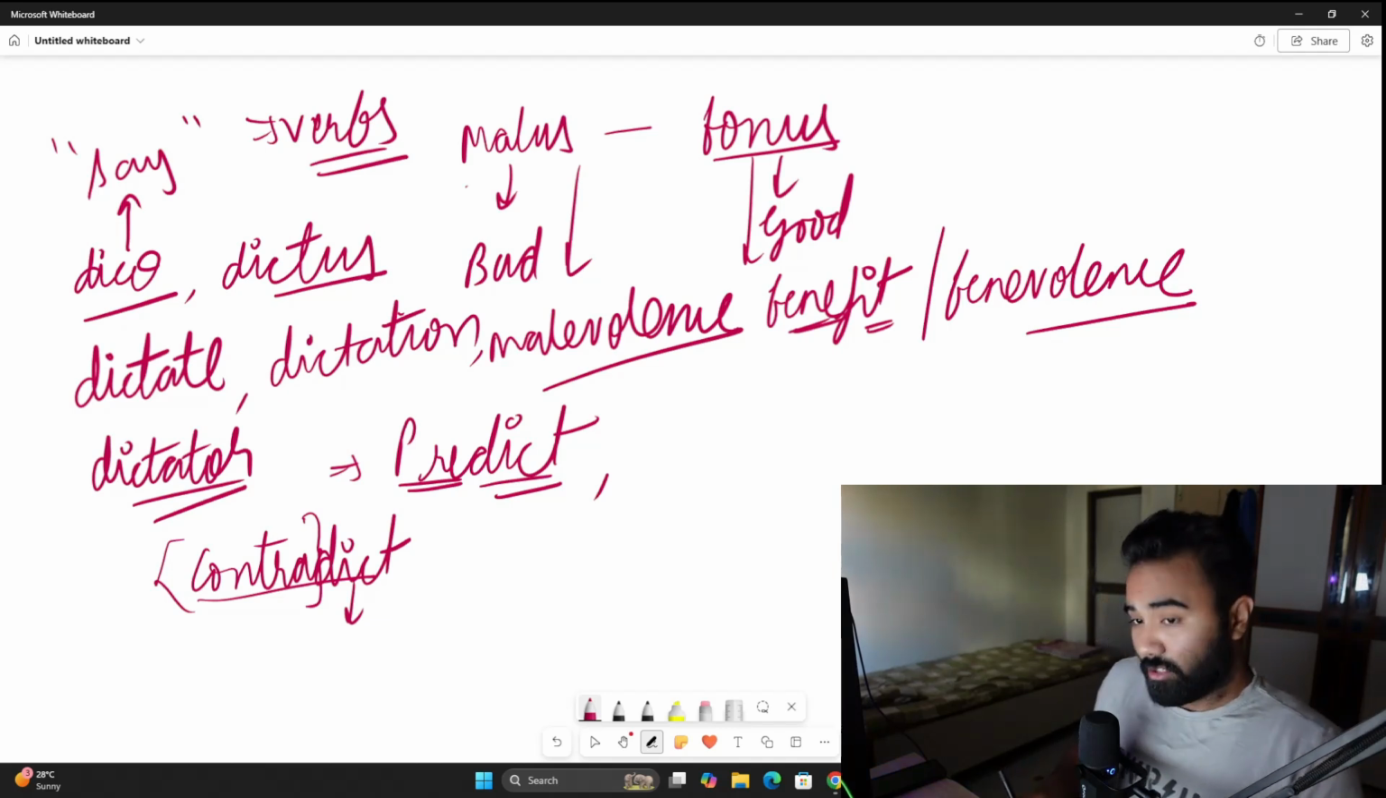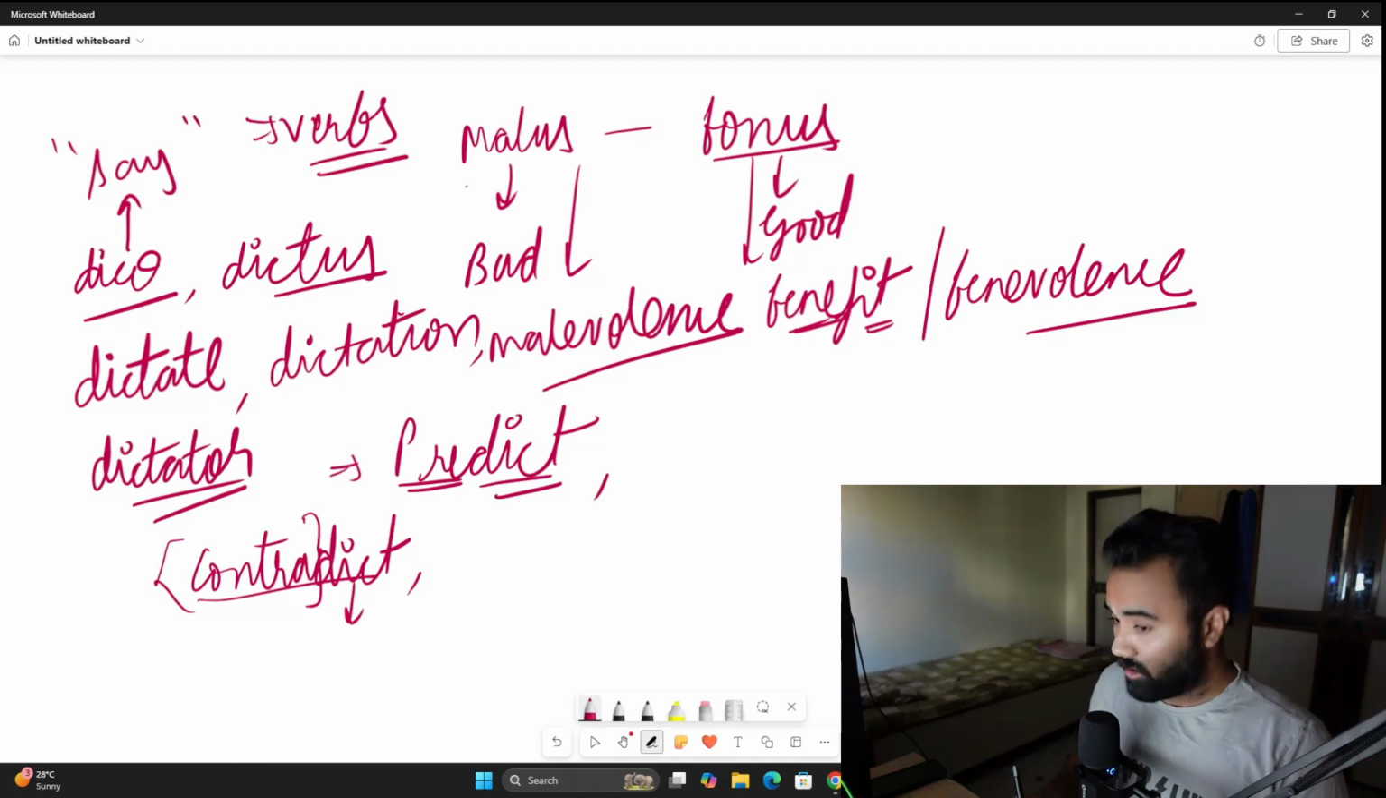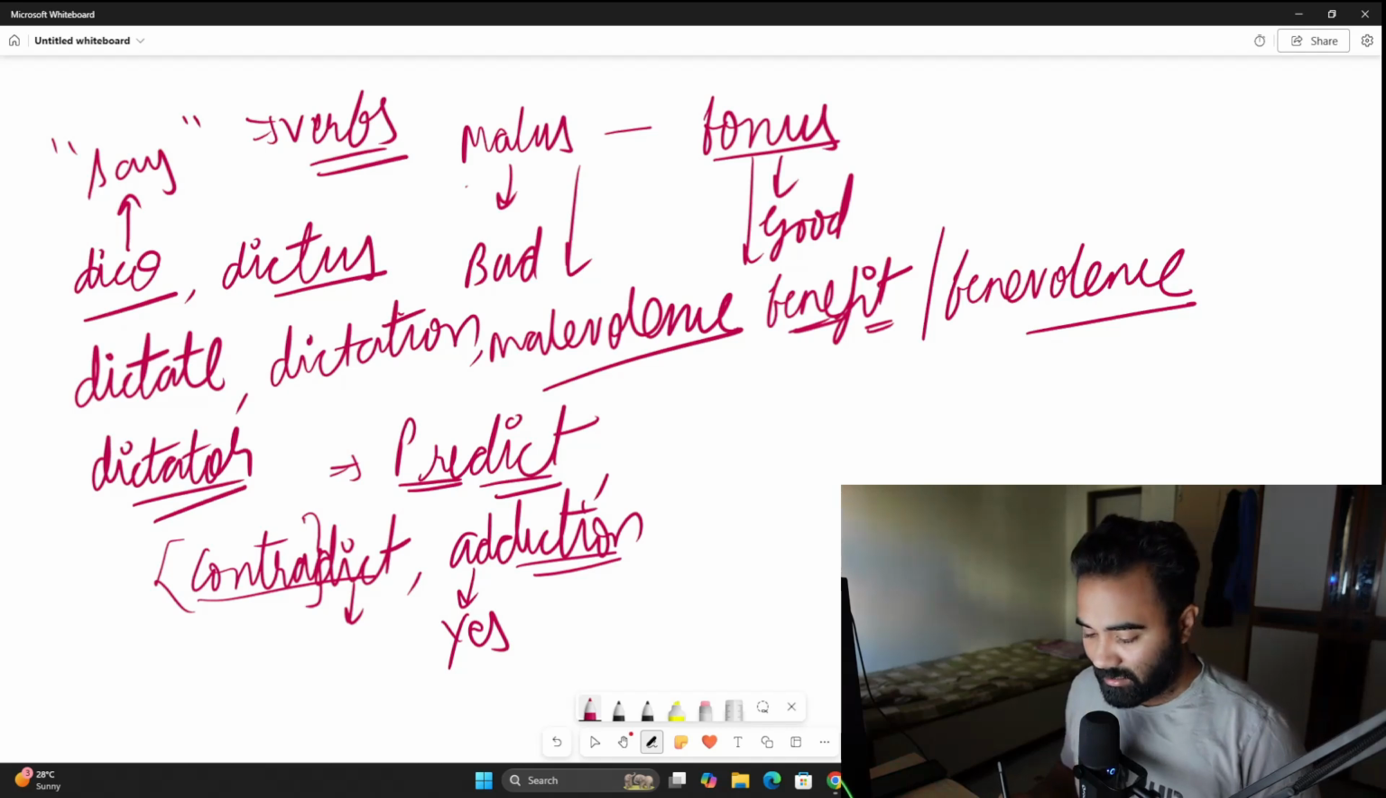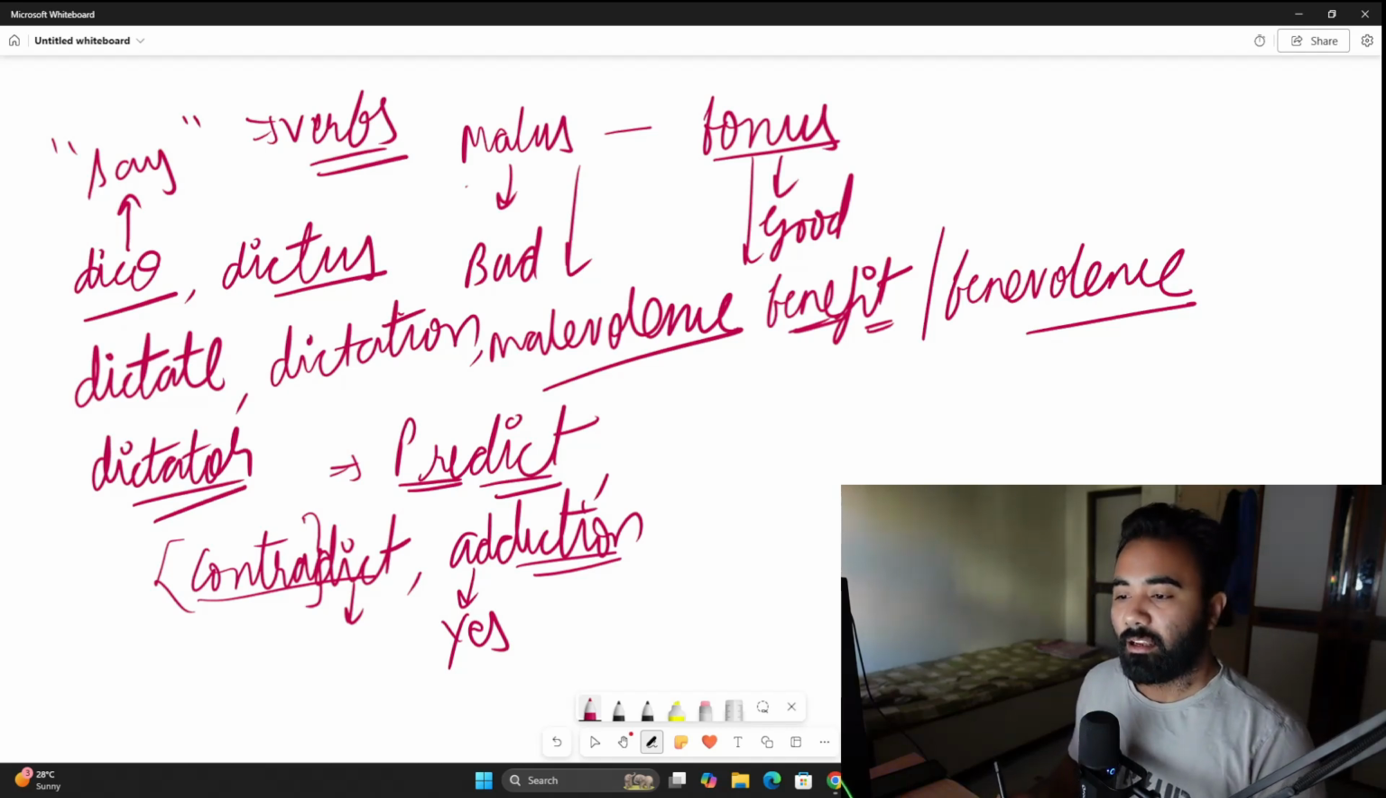contradict. There is also another word that we like to call addiction. It also uses that same root. In addiction, diction means to say, and add means to say yes. So to constantly say yes to a habit is what we call addiction.